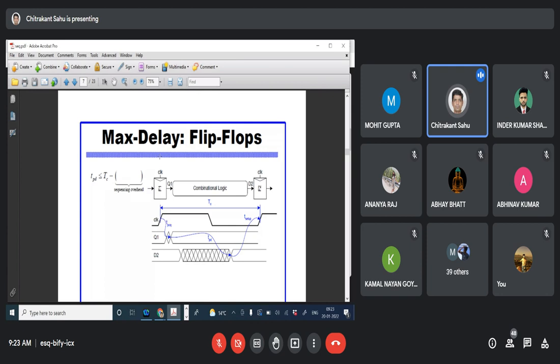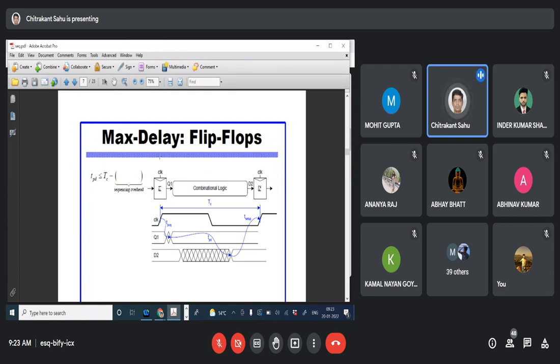You can see the first one is the clock. The second one is Q1, the output of flip flop 1. Then there is D2, which is nothing but the input to flip flop 2, as you can see in the diagram. It is very clear. TC is the clock time period. Focus on the timing associated with these three things.